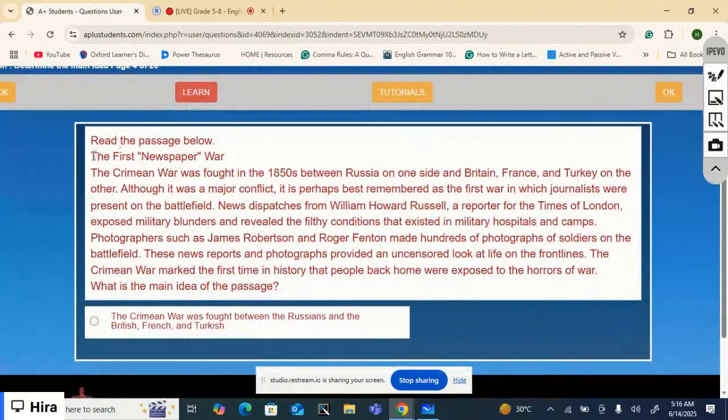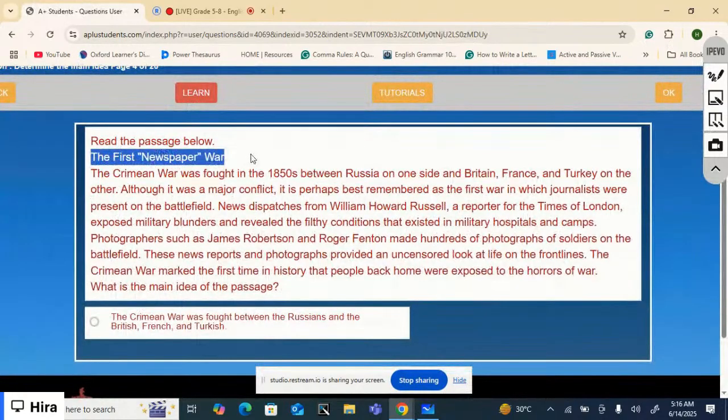Now, the next one is the first newspaper war. Wow, another interesting one. How can we have wars on newspapers? The first newspaper war, let's find out.